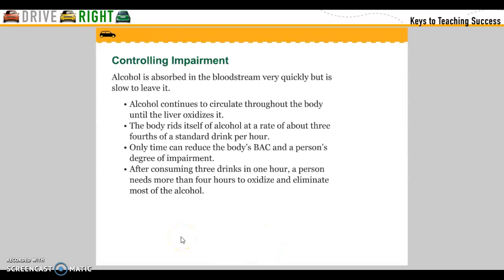Controlling impairment. Alcohol is absorbed in the bloodstream very quickly, but it is slow to leave. Alcohol continues to circulate throughout the body until the liver oxidizes it. The body rids itself of alcohol at a rate of about 3/4 of a standard drink per hour. Only time can reduce the body's blood alcohol content and a person's degree of impairment. After consuming 3 drinks in 1 hour, a person needs more than 4 hours to oxidize and eliminate most of the alcohol.